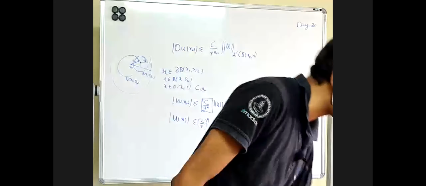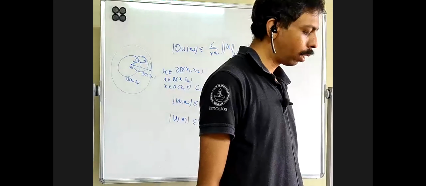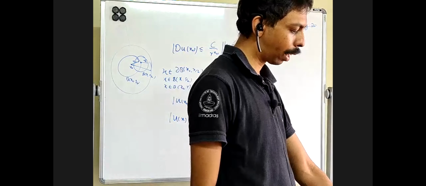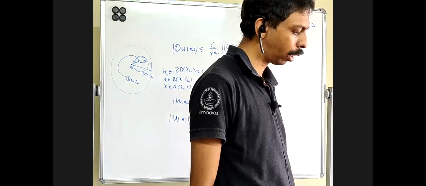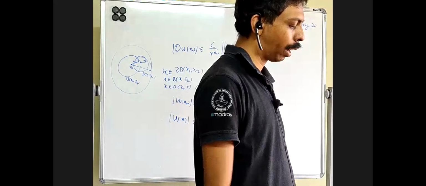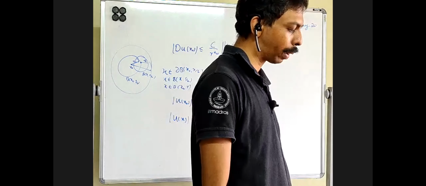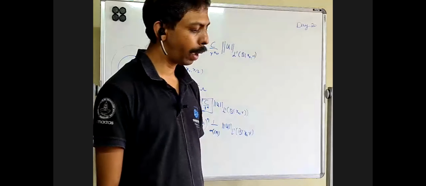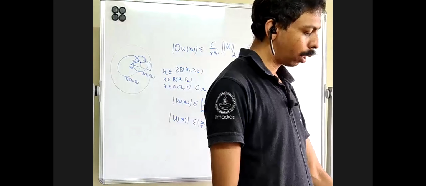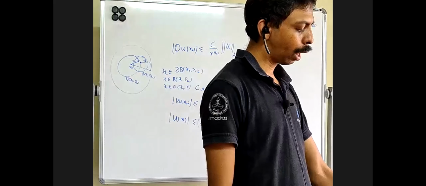So therefore from this one, we are proving that for u_{x_i} of x naught, L infinity is what we are trying to find. So we have that du of x naught is going to become like 1 by 2 by r power n plus 1, because I already showed that we have a relation between L1 and L infinity.